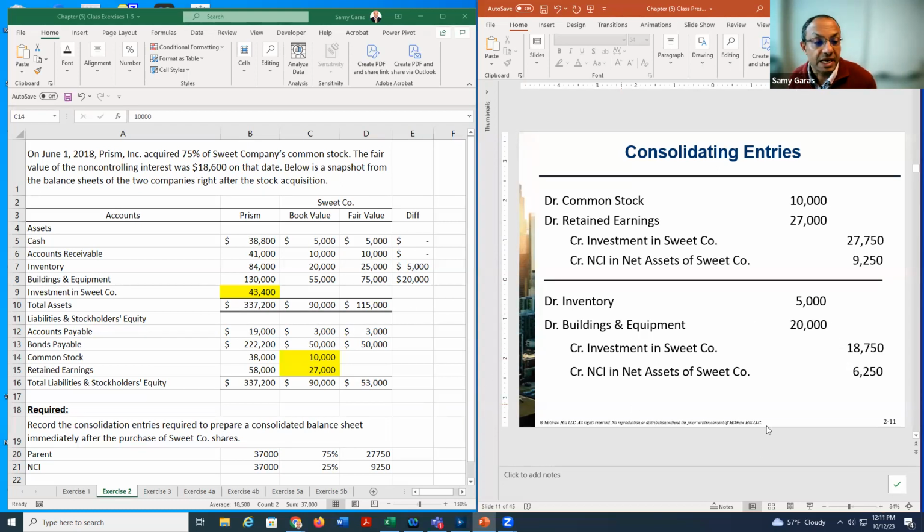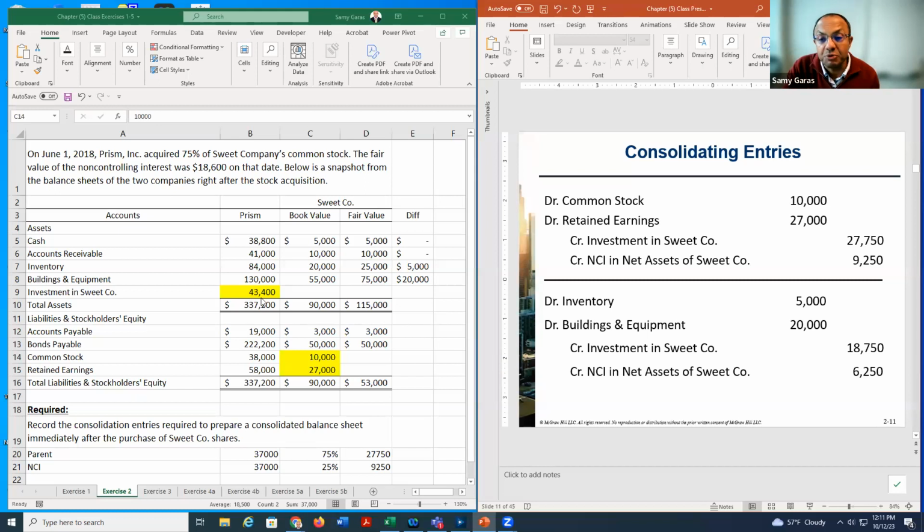And here for the NCI, as we said, it's 18,600. And here we credit the NCI 6,250. I'm sorry, for these ones, the 18,750 and the 6,250 are not additions. We take the total 25,000 and then multiply by 75% to get the investment, and by 25% to get the NCI.